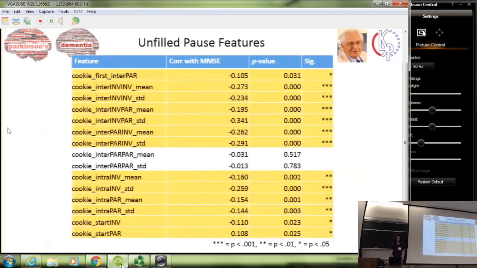Here are the unfilled pause features, which are generated from the acoustics and end up being very informative. We see that the negative correlation with MMSE shows that unfilled pauses are indicative of more severe Alzheimer's. We also would like to run this on the fluency task, where we would expect large pauses in inter-utterance between the participant and intra-utterance in the participant as they pause between items such as different foods in the category naming task.